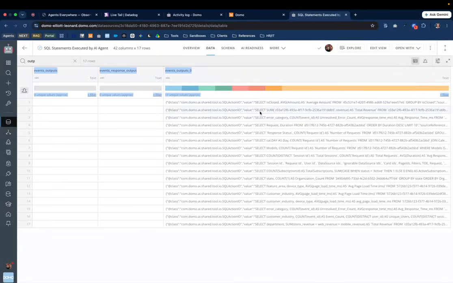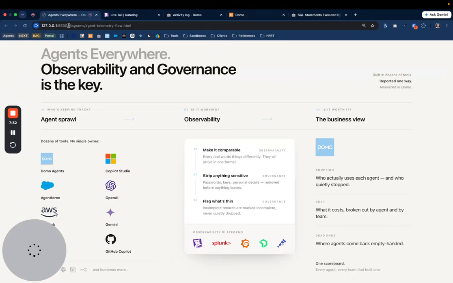In this case, this is a little raw, but I can see this is the SQL that's being executed against the data set. And so I can use that. I could also stream this over to Datadog if I chose to. And then ultimately, I can have better accountability and observability into my agents.